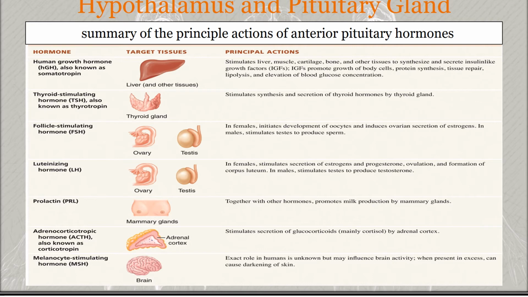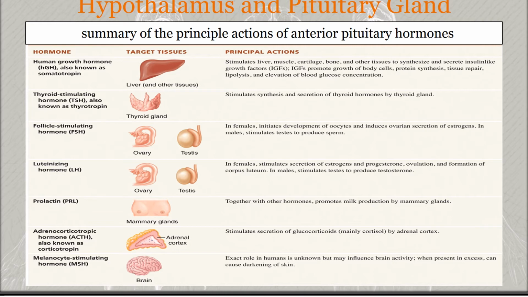The next one is the luteinizing hormone, LH, and it also has different functions in females and males. In females, the luteinizing hormone triggers ovulation, which helps the release of the secondary oocyte by an ovary, and LH stimulates the formation of the corpus luteum in the ovary and the secretion of progesterone also.